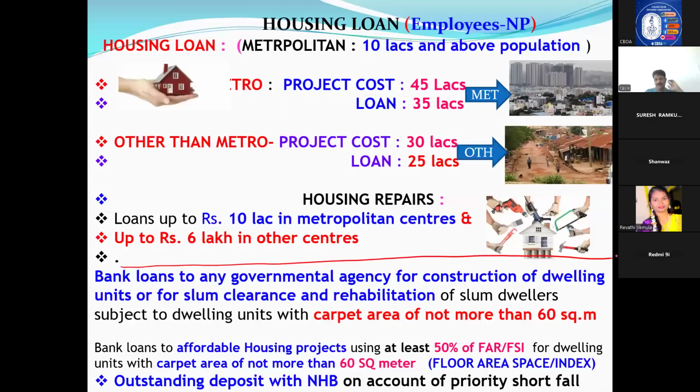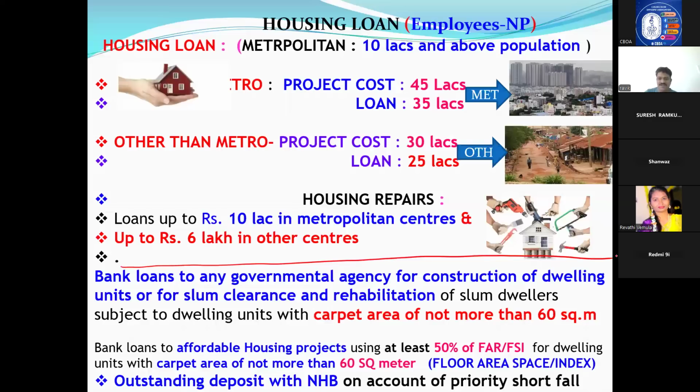Because I already discussed everything in detail when I started the slide. Bank loans to government agencies: we will give a loan to a government agency, and in turn the government agency will construct dwelling houses for slum clearance and rehabilitation of slum dwellers. Some occupied people they will remove from those places and give a new house.